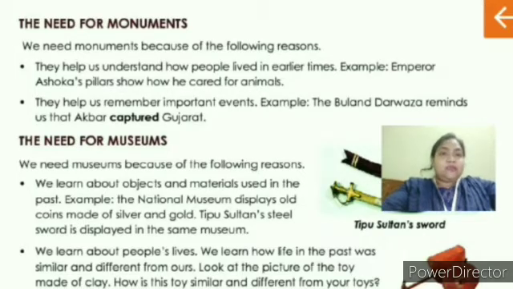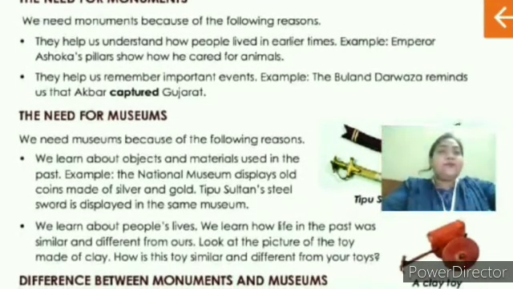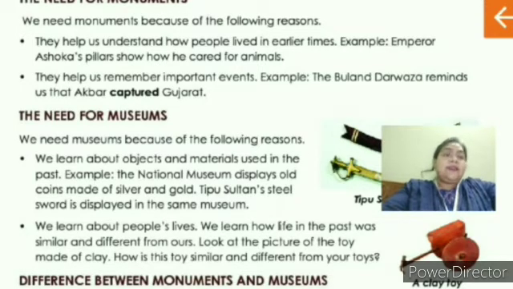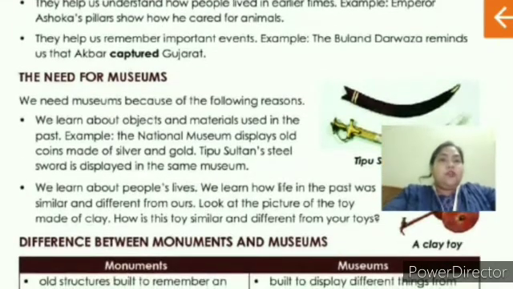Now coming to the next point, they help us to remember important events. Example, the Buland Darwaja reminds us that Akbar captured Gujarat. Now where is Buland Darwaja? Buland Darwaja is in Fatehpur Sikri, Uttar Pradesh. So when Akbar captured Gujarat, that means he won the battle, he built the Buland Darwaja. Is it okay, children? So now we are going to come to the next topic, the need for museum.